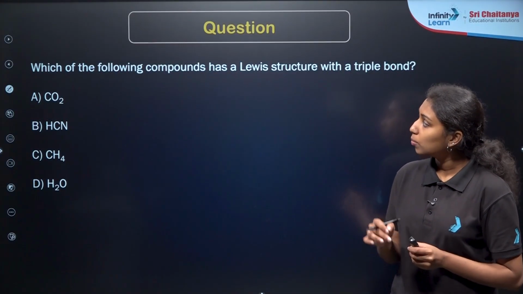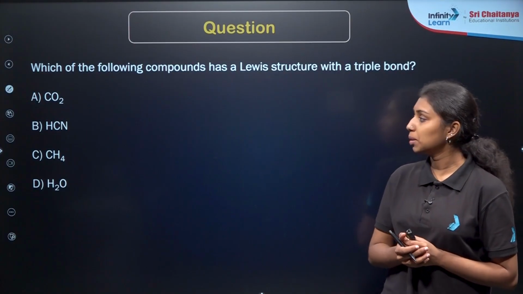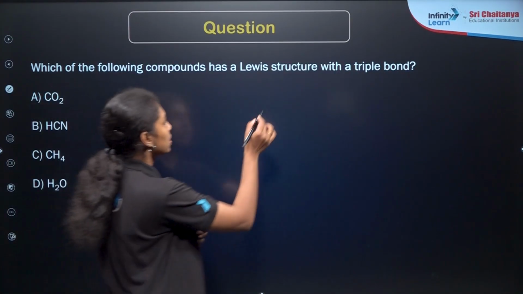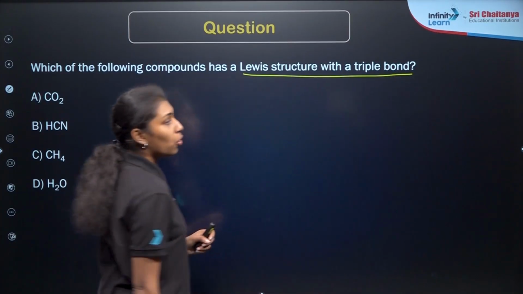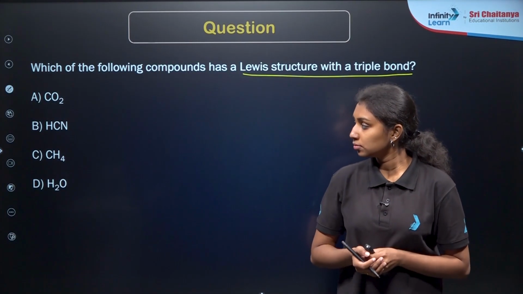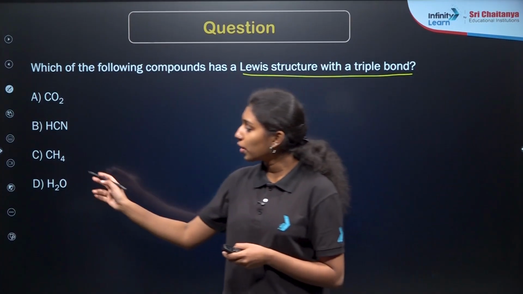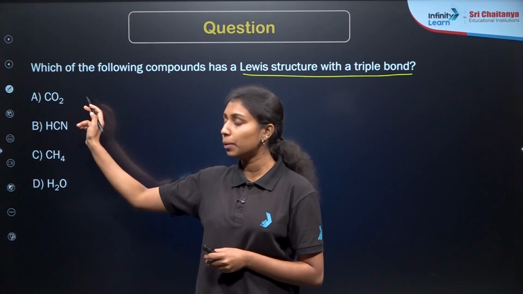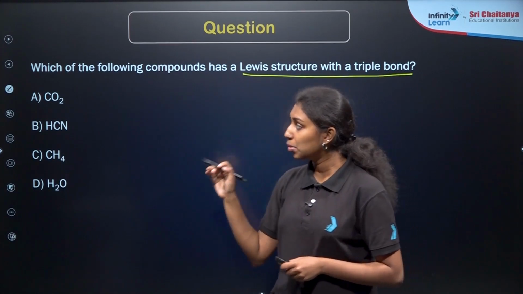Which of the following compounds has a Lewis structure with a triple bond? Which of the following compounds will have the Lewis structure with a triple bond? As we already know about the structure of CH4 and H2, they are forming single bonds only. And in the case of carbon dioxide also, we know that there will be a double bond present, right?